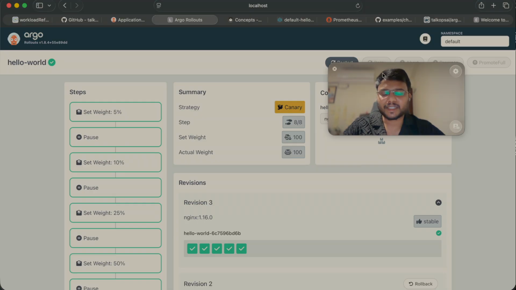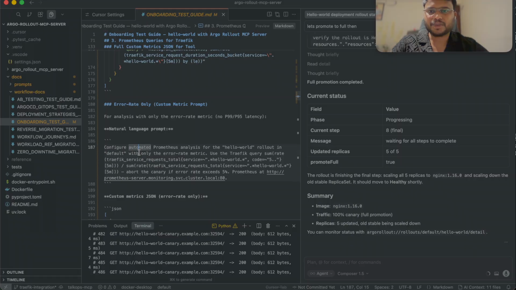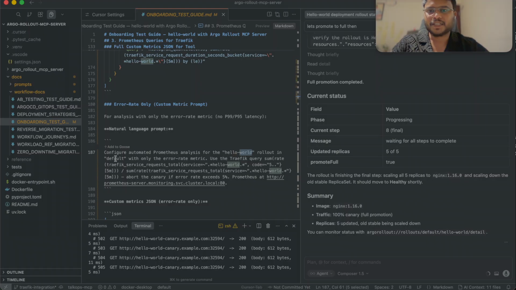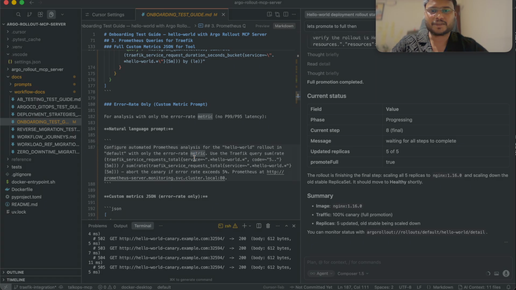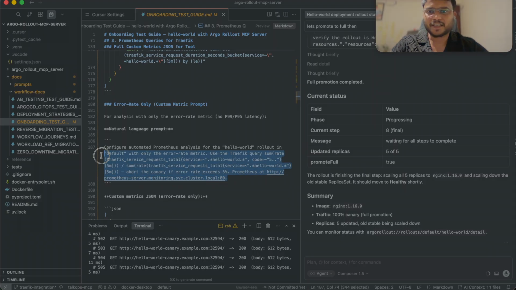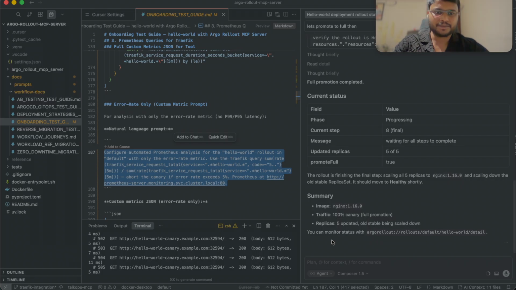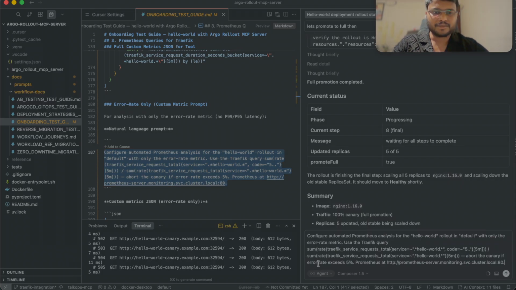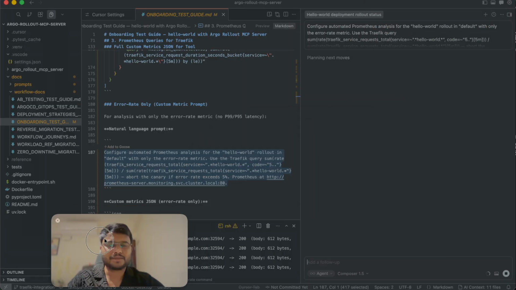Let me set some analysis on top of this query. So it says I want to configure an automated Prometheus analysis for this application in this default namespace, with the error rate metric. And this is the query it needs to configure. For the canary, if the error rate exceeds 5% and Prometheus is running at this location. So I will directly copy this prompt and hit enter.